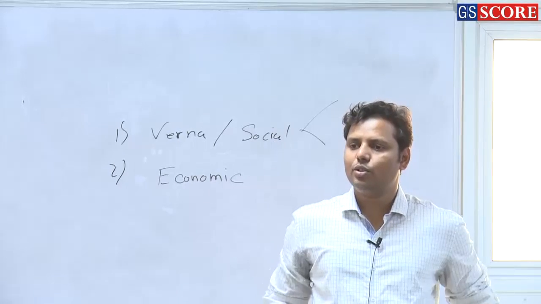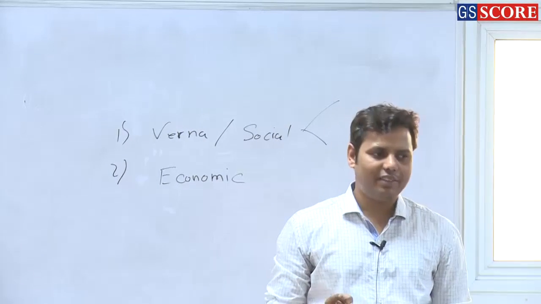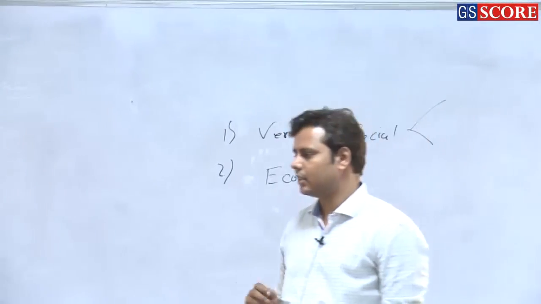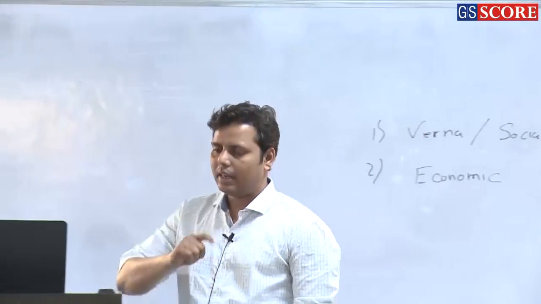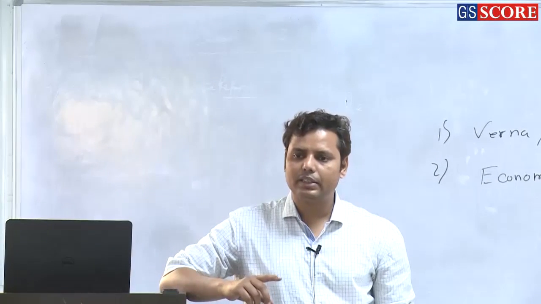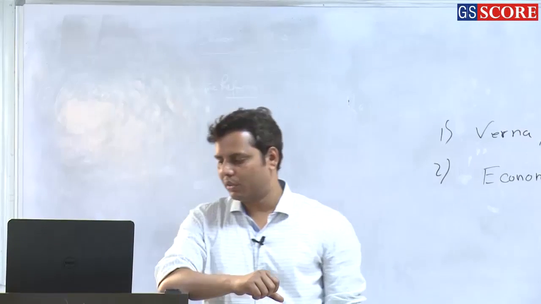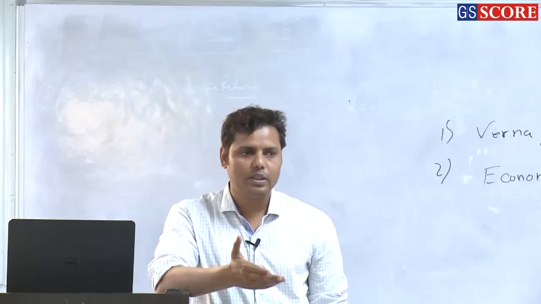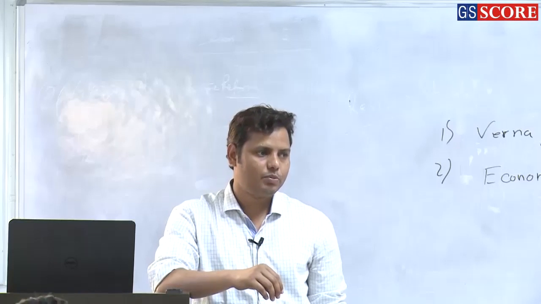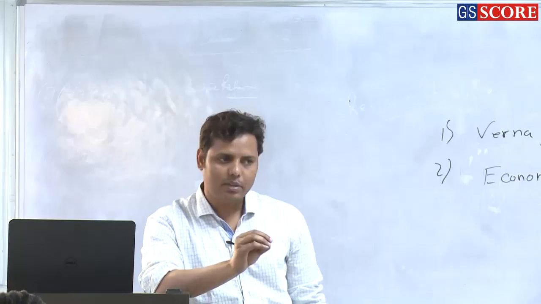literary evidences. So you talked about the Vedic literature, all the Vedas and Brahmanas and all, right? Then somebody talked about the Smriti. Yes, that's 100% correct. Then Arthashastra, right? That is supposed to be one of the major sources for us to talk about this stratification in the society. Buddhist literature, right? So these are some of the literary sources.